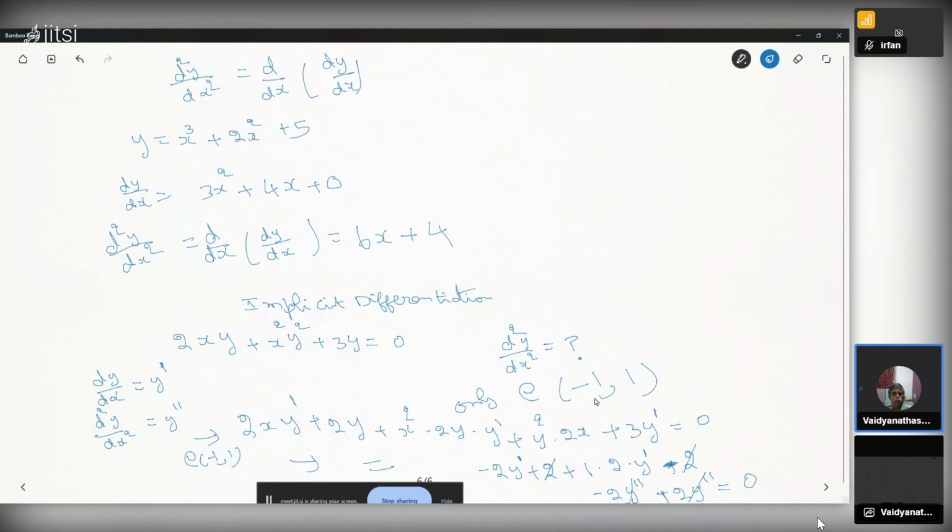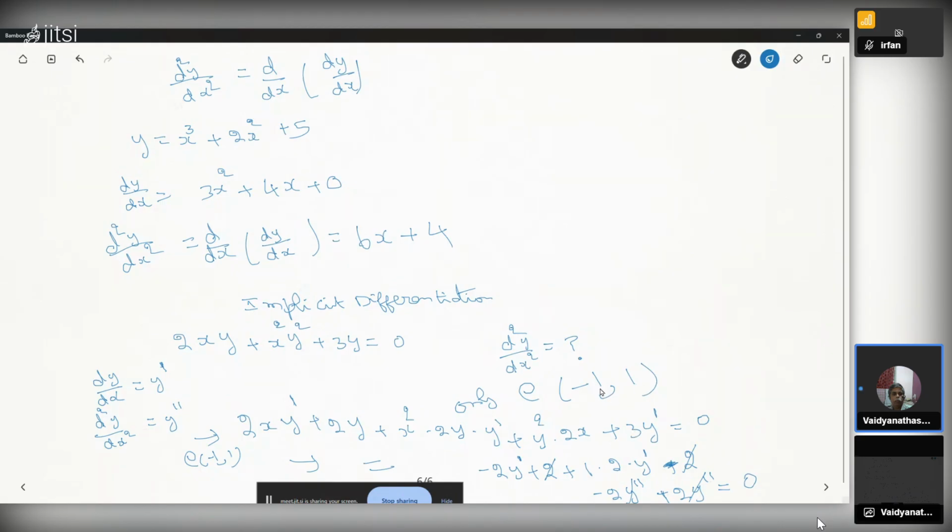The most important thing is we cannot generalize it. We can find d square y by dx square at a particular point, minus 1 comma 1. Suppose instead of this, you are given some other point, like minus 1 comma 3. You cannot find it this way. You have to do the same steps, substituting x as minus 1 and y as 3 accordingly.